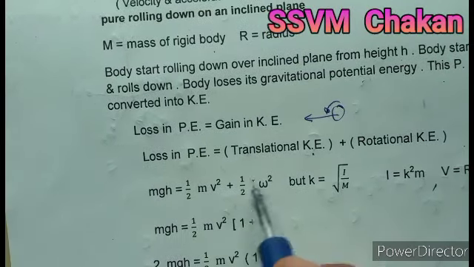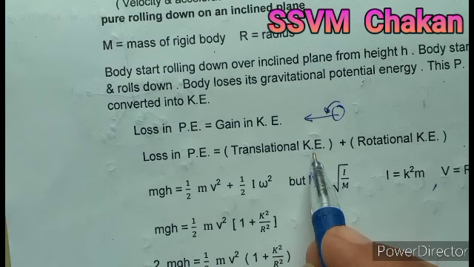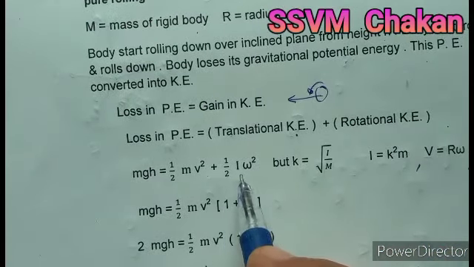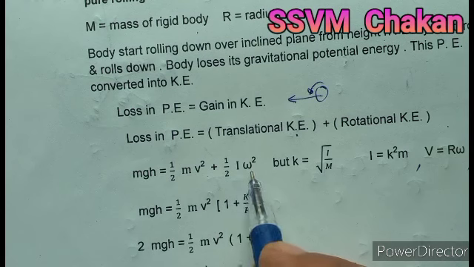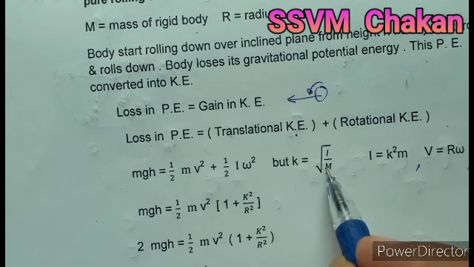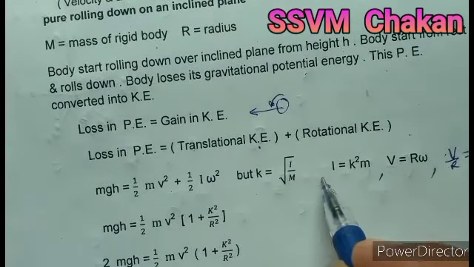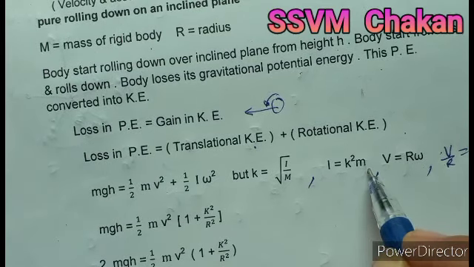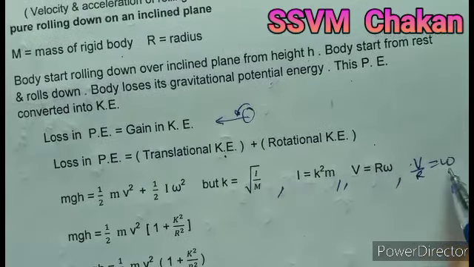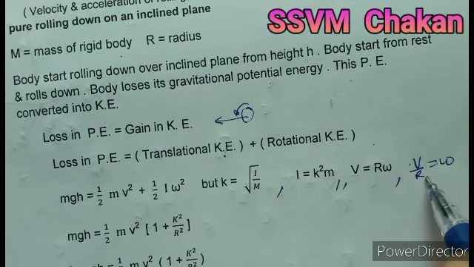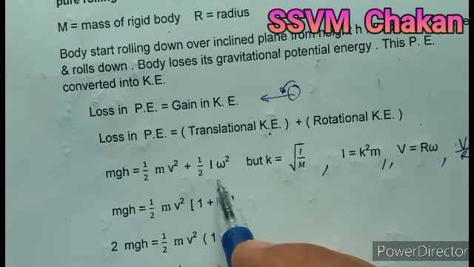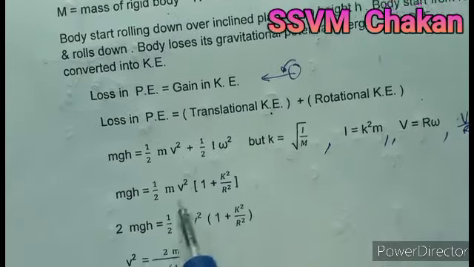that is mgh. Translational or linear kinetic energy is 1/2 mv², and rotational kinetic energy is 1/2 I ω². But the radius of gyration k is equal to the square root of I divided by m. From this we calculate I is equal to k² m. Also v is equal to rω. From that we calculate ω, which is v divided by r. Substitute these two values in the rotational kinetic energy formula.